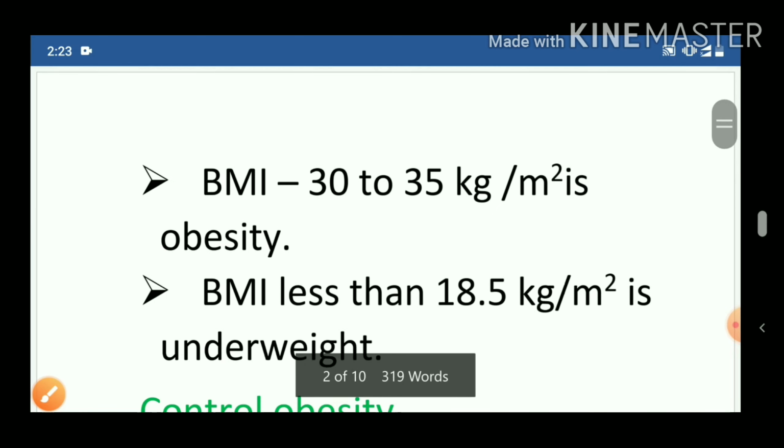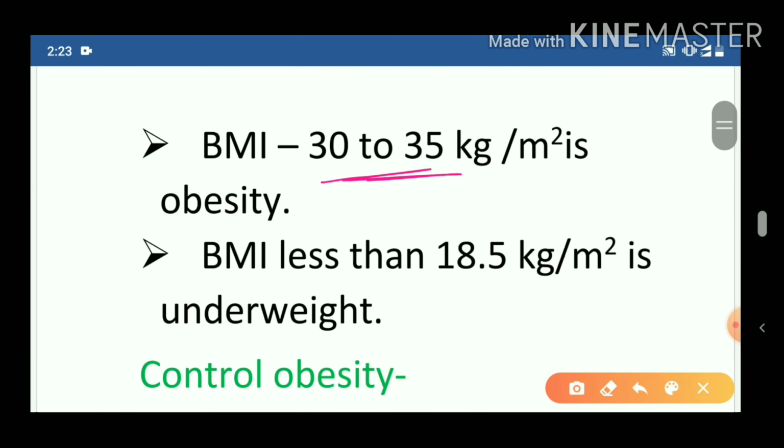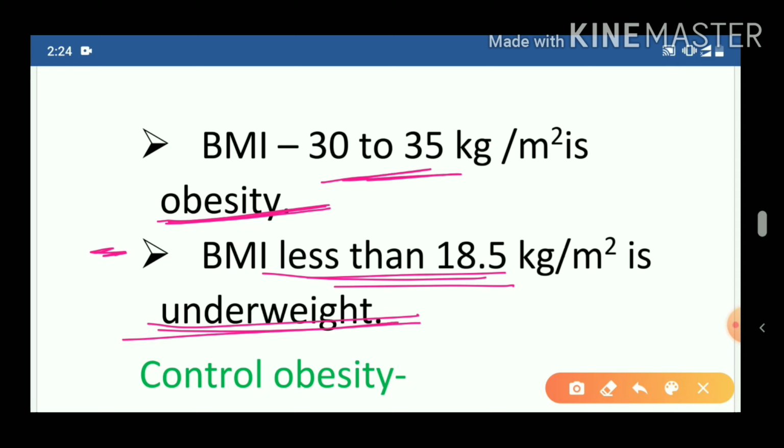Now, third part, if the BMI is from 30 to 35 kg per meter square, then the patient is said to be suffering from obesity, or this condition is known as obese condition or obesity. Now, an important thing: if the BMI is less than 18.5 kg per meter square, the patient is said to be underweight. That means his weight is not sufficient, he has to increase his weight. This is obesity.